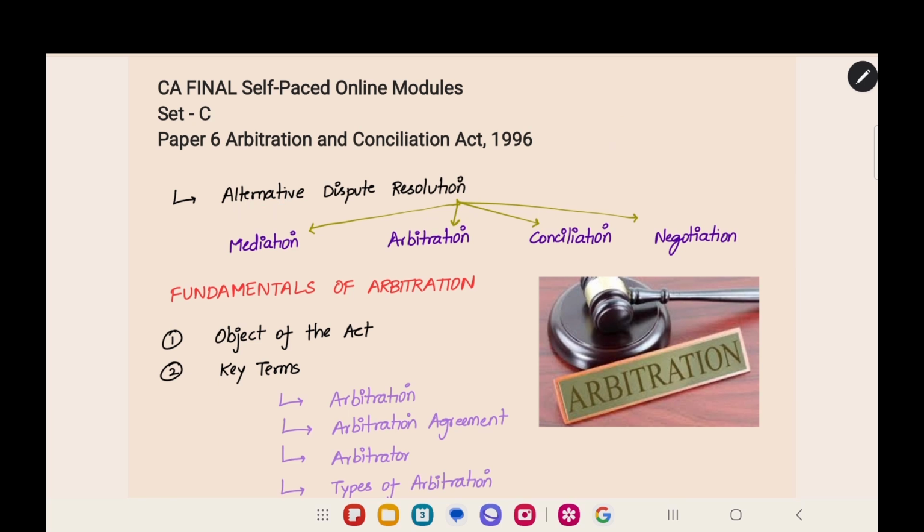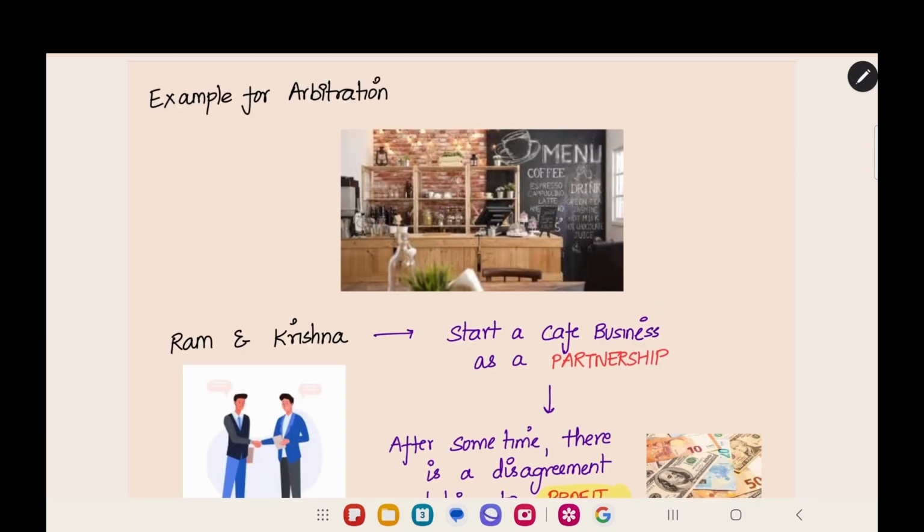Under alternative dispute resolution, there are various methods for solving cases quickly: mediation, arbitration, conciliation, negotiation. Now, under these four, we are going to see arbitration today. This is called arbitration. Now, let us see with the help of an example what arbitration is. Okay, let us look at the example.